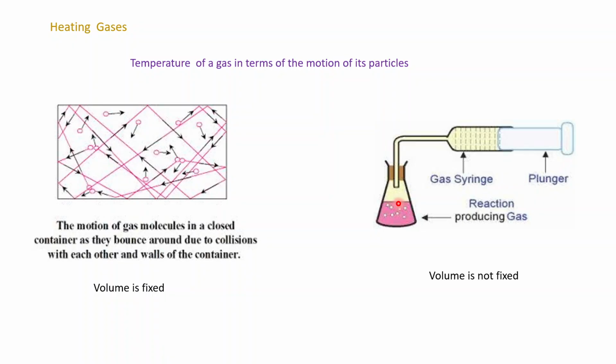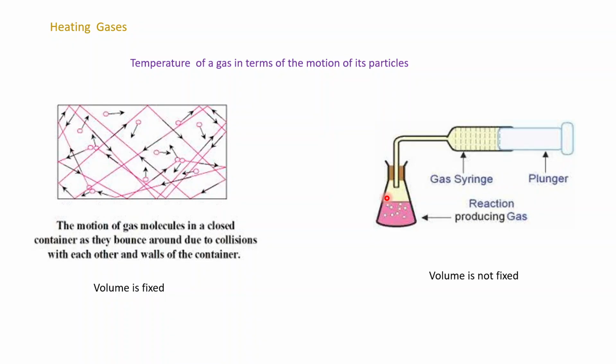This is because the higher the temperature, the faster the gas molecules move. They have more kinetic energy. The greater force exerted by the gas molecules on the syringe plunger pushes the plunger out.